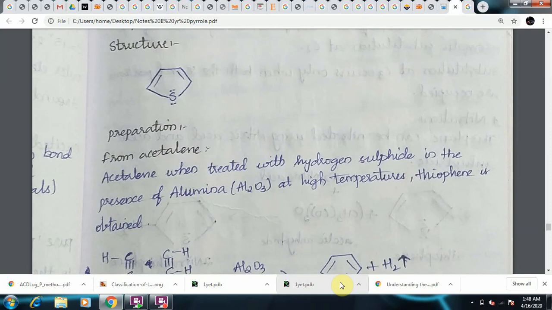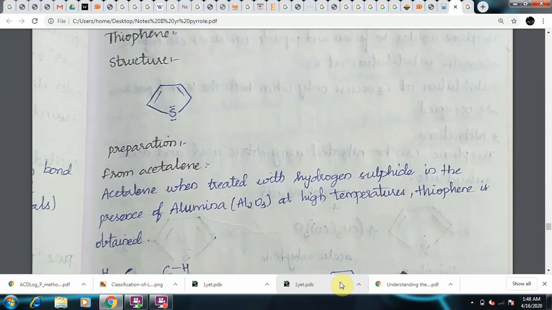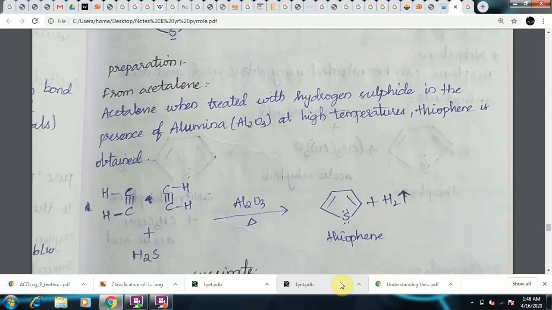Coming to its preparation methods, thiophene. First is from acetylene. Acetylene, when treated with hydrogen sulfide in presence of alumina at high temperatures, the reagents are important, the substrates are important, and the conditions are important. Acetylene, when treated with hydrogen sulfide in the presence of alumina at high temperatures, thiophene is obtained.